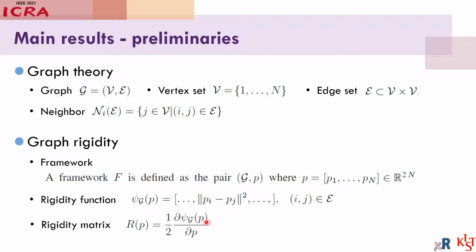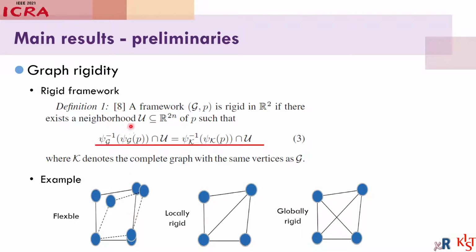Using the relative positions among robots, rigidity function is defined. By differentiating it, you can define the rigidity matrix like this. Using the rigidity function, we can figure out which framework is rigid or not. Since it's not easy to understand from this definition, let's see the following example.